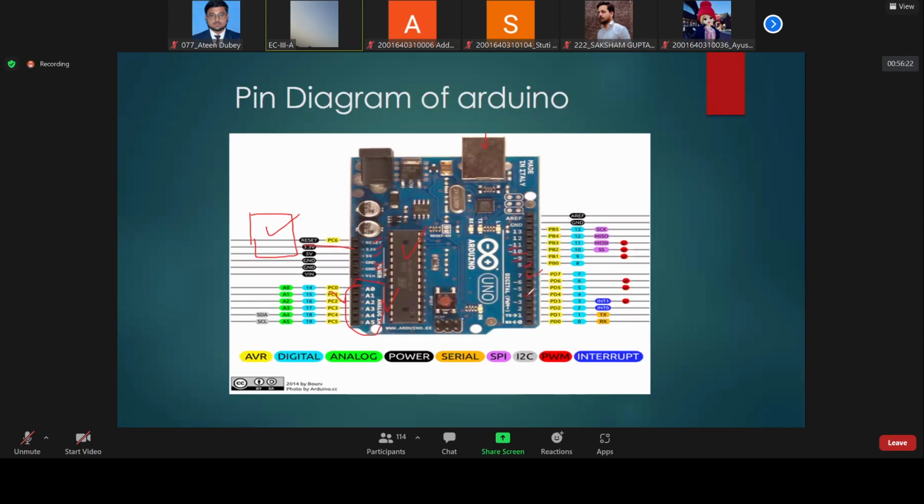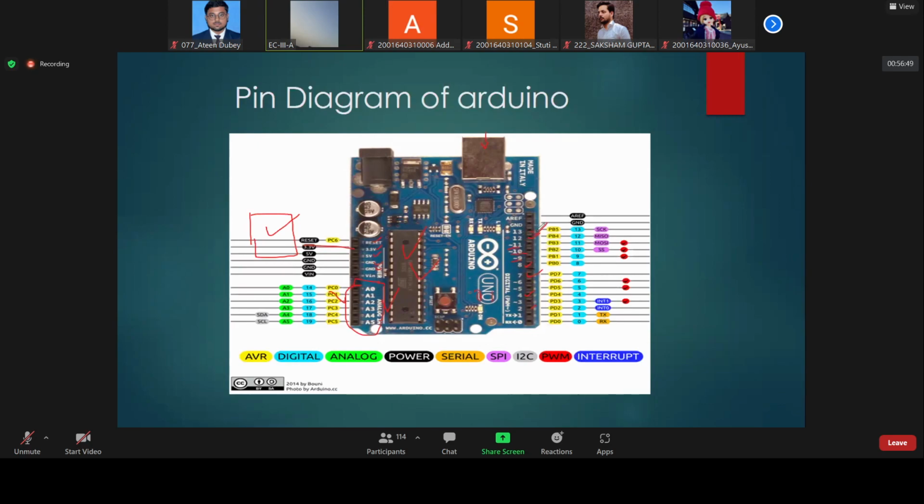That is a digital pin, meaning this microcontroller will send either 1 or 0 to these pins whenever we make a program. Similarly, pin number 2 is also a digital signal, and similarly pin number 12, pin number 13. So these are basically the digital pins.